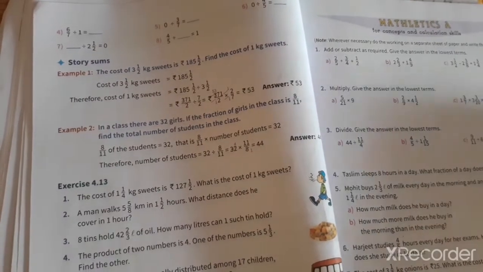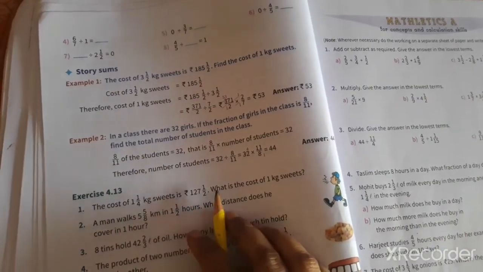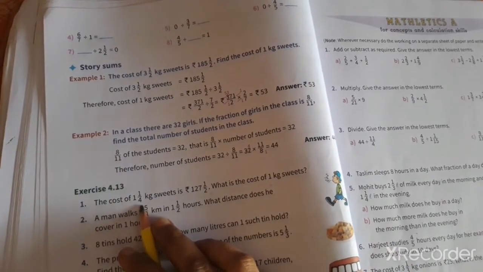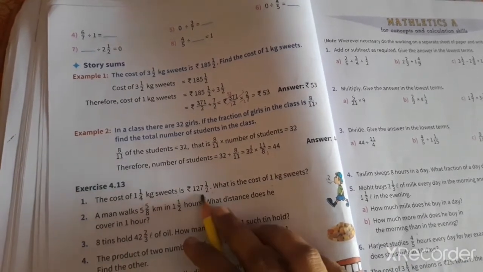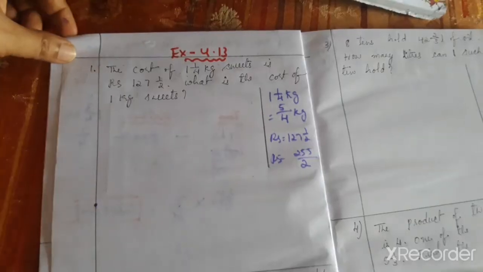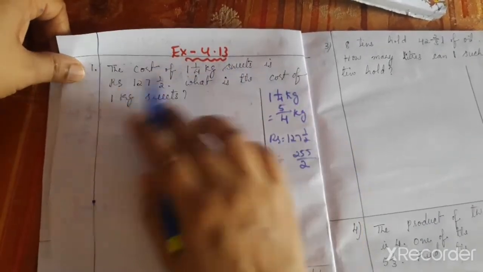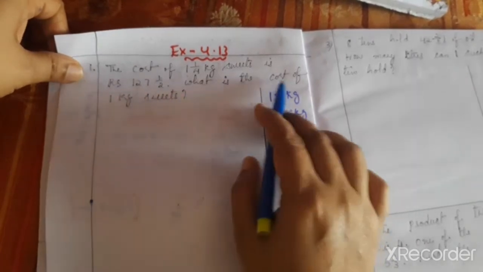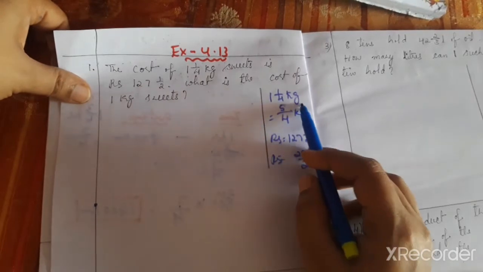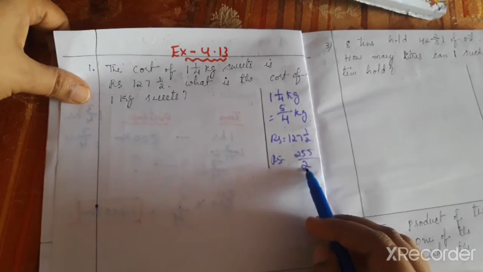Exercise 4.13. The cost of 1/4 kg of sweets is rupees 127 and half. What is the cost of 1 kg sweets? So it is given in a mixed fraction. Let's convert 1 1/4 kg, that is 5/4 kg. Rupees 127 and half means that is 255/2.